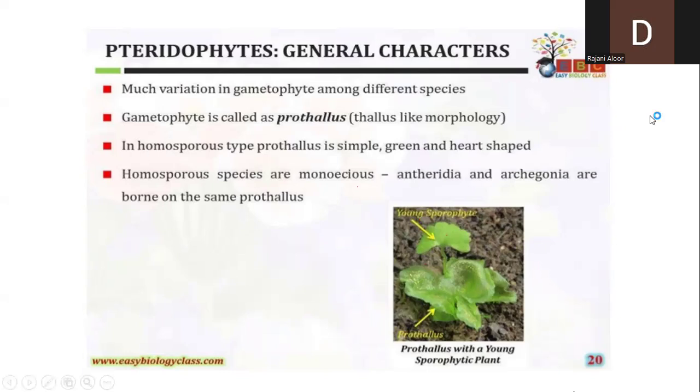Now, how is this prothallus here? You can see it is a simple thalloid plant body, which is green in color. Why is it green in color? Because it is having the chlorophyll and it is preparing the food material. That is the reason why it is independent.